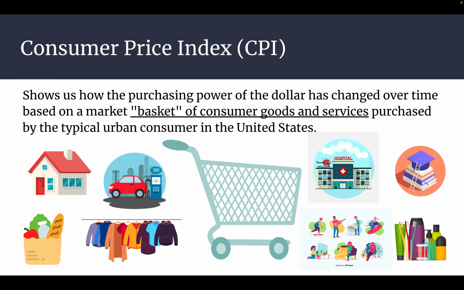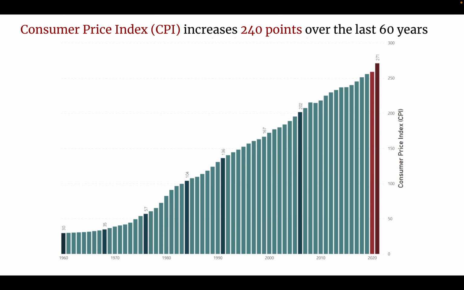The heaviest weighted category affecting the CPI value is housing. The more expensive the home, the greater the CPI. We'll dive into this shortly. If we take a look at the Consumer Price Index over the last 60 years, we can see that it has risen a massive 240 points.